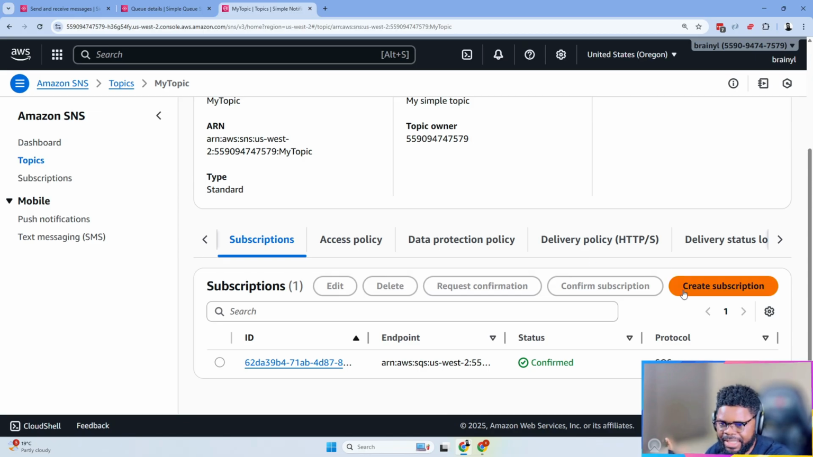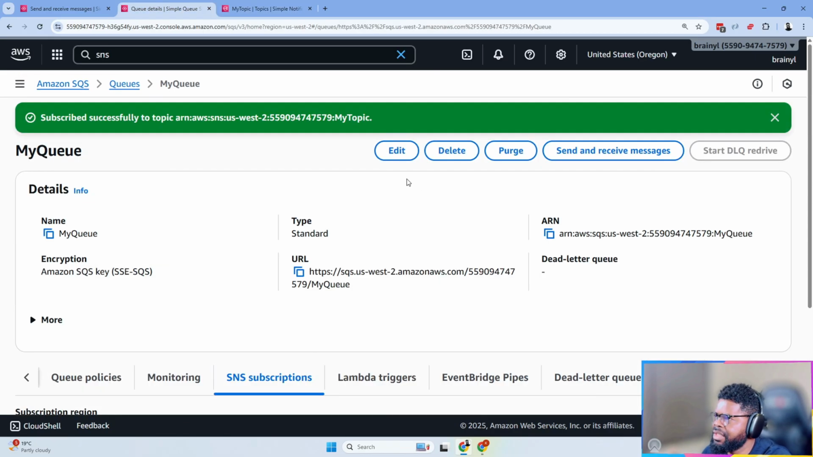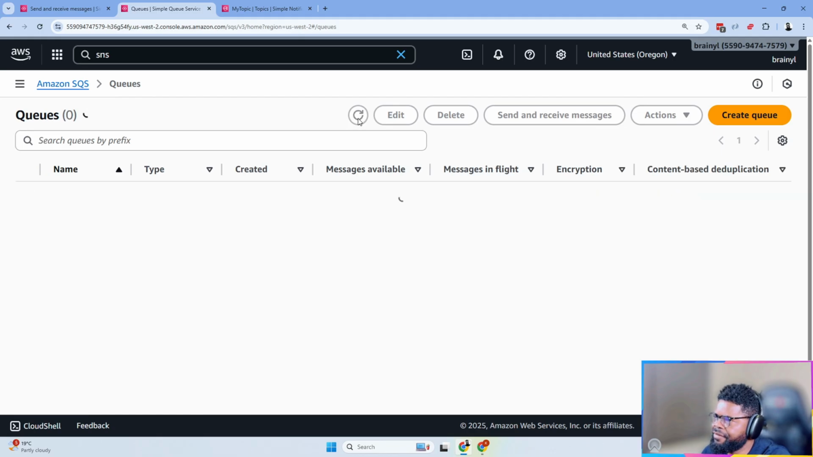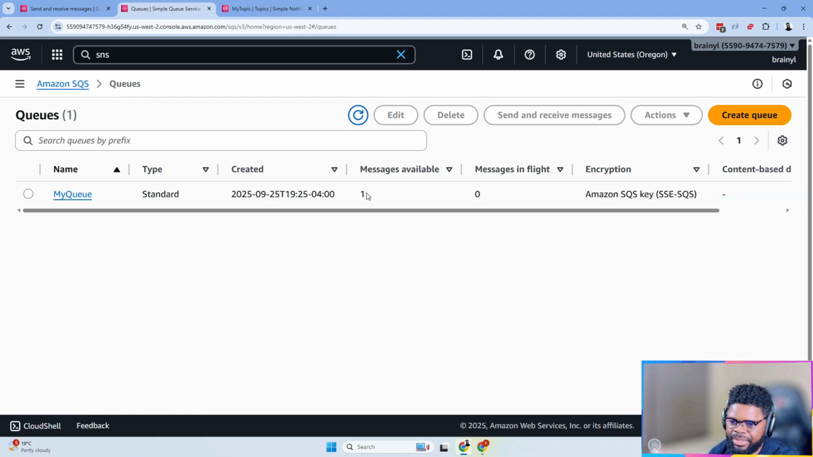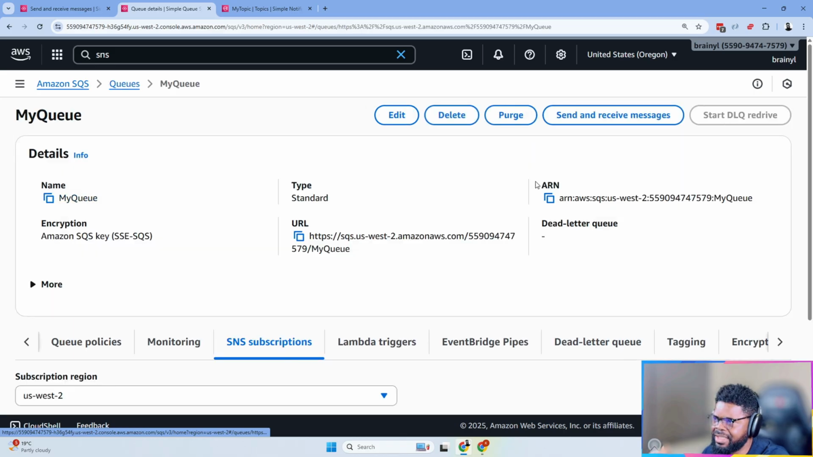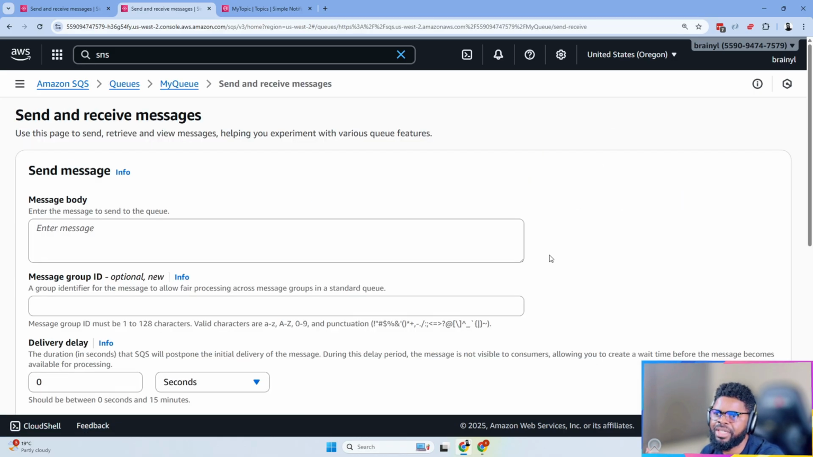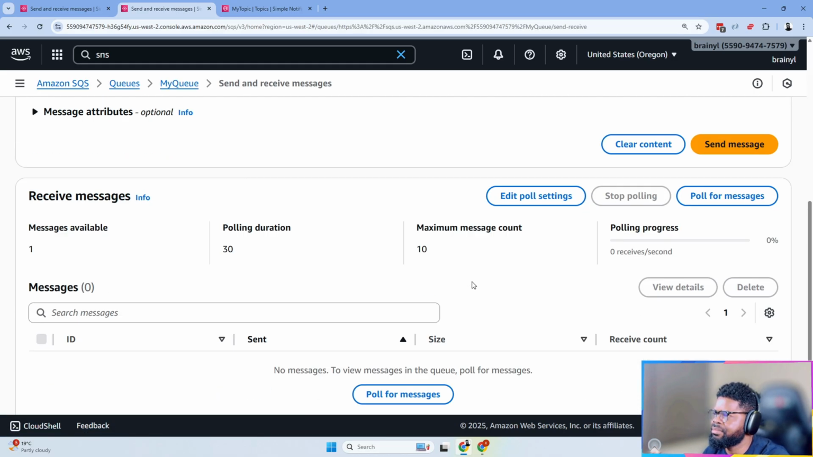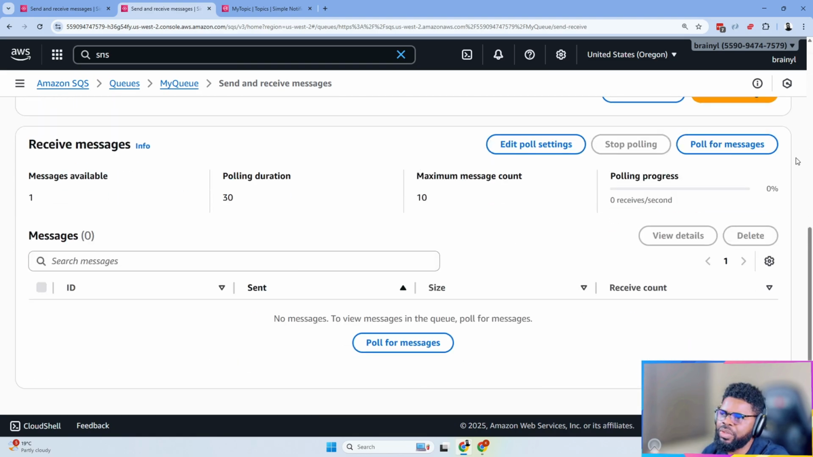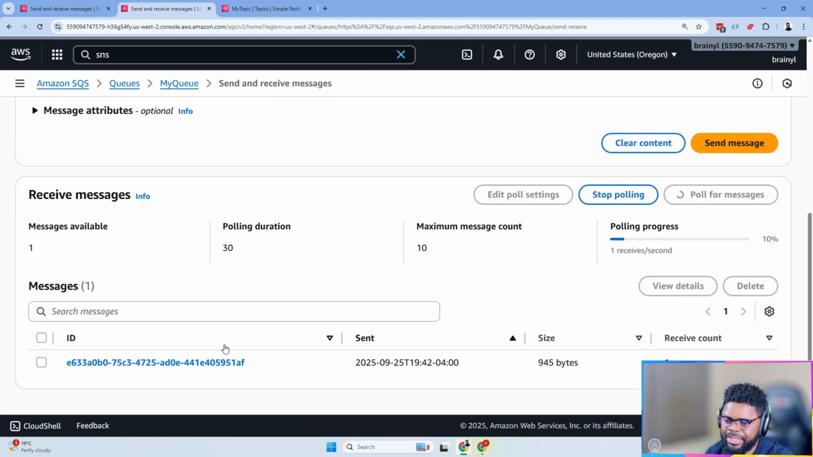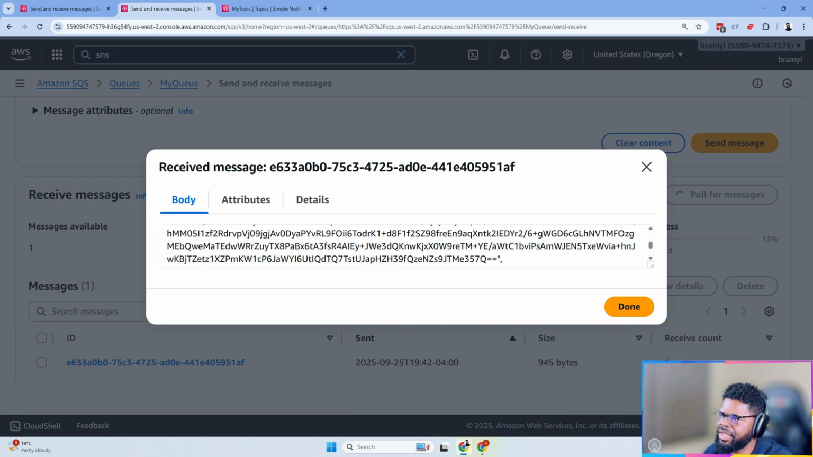I have one subscription as a queue, and the question is, what is happening in the queue? So I'm going to go back to my queues and refresh. There's one message, and as usual, you can go inside that queue now and receive the message. In this case, I think we did polling for messages, so we'll poll for the message. The message is here. If we check the message, the content is really this.